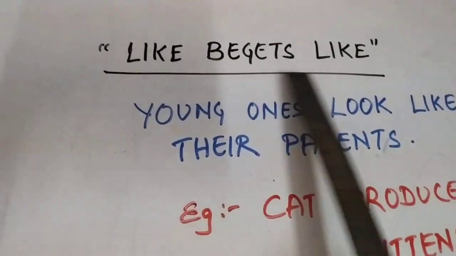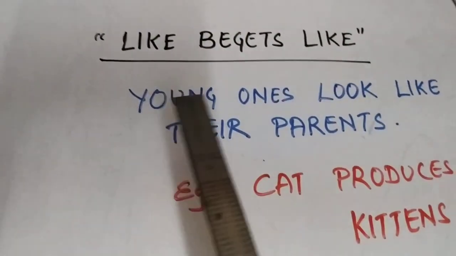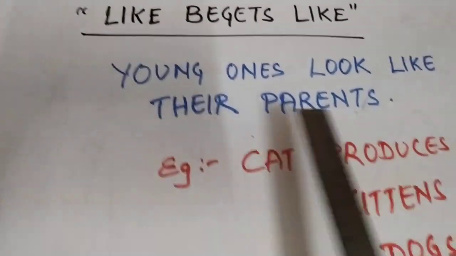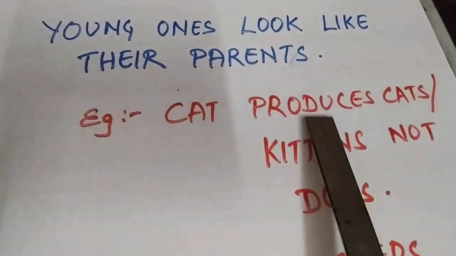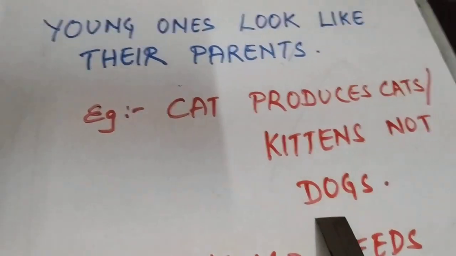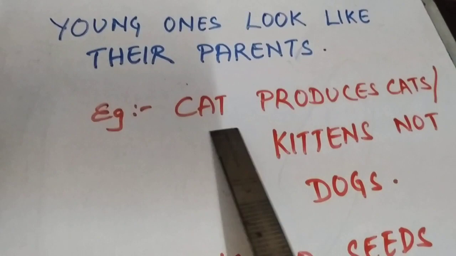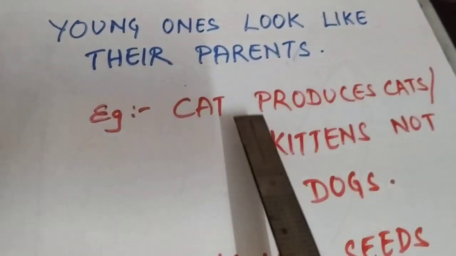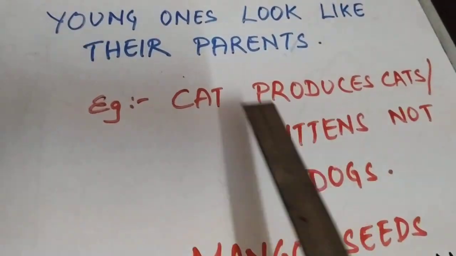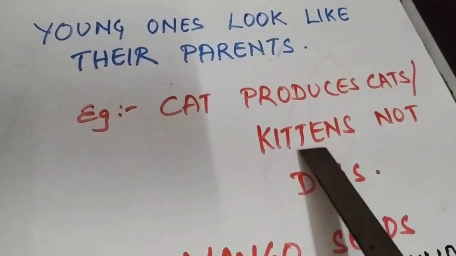So this sentence means that young ones look almost similar to their parents. Example, a cat produces cats or kittens, not dogs. It means the same species will produce a similar type of organism. A cat cannot produce a dog's baby, right? So a cat will produce cats or kittens.